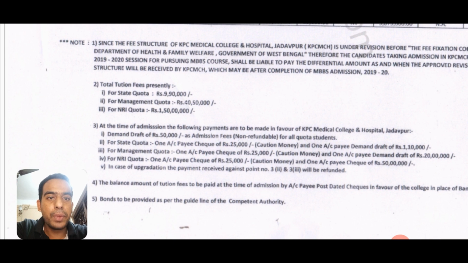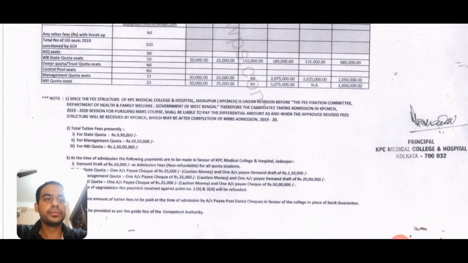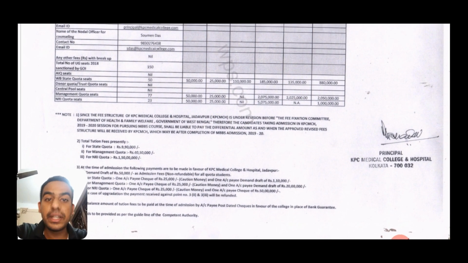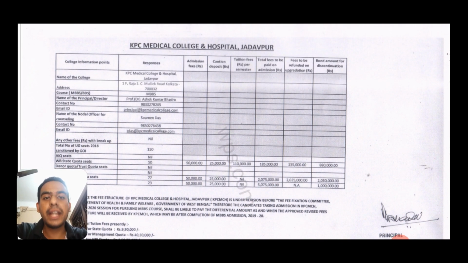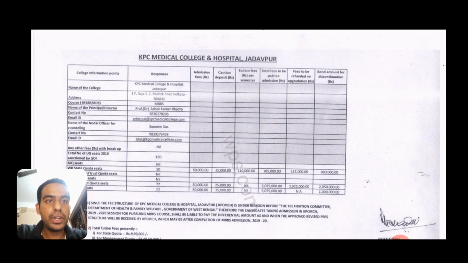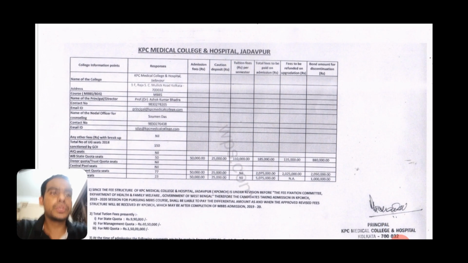And last is the bonds to be provided as per the guideline of the competent authority. The two major things which the bonds include: one is if you leave your course in between, which I already mentioned, you have to pay the entire amount before leaving. And second is the internship stipend. Whatever internship stipend you are given, you will accept it. In our college, the internship stipend being given is 7,500 rupees per month, and that is the internship stipend you have to accept.